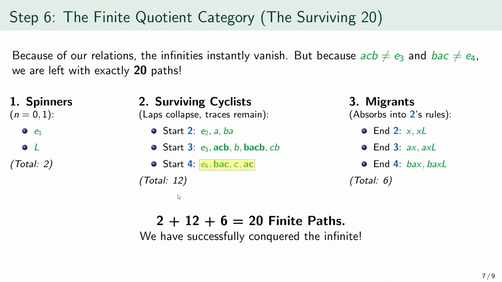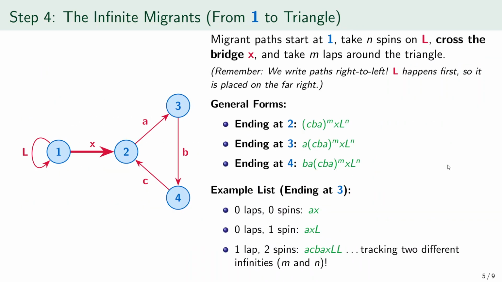Third come the migrants. Their behavior is absorbed into the rules based at object 2, because every migrant must cross X into 2 before doing anything in the triangle. Ending at 2, the surviving migrant paths are X and XL. Read right to left, XL means first L at 1, then X into 2. Ending at 3, the survivors are AX and AXL.